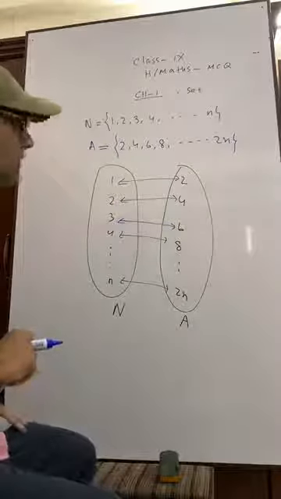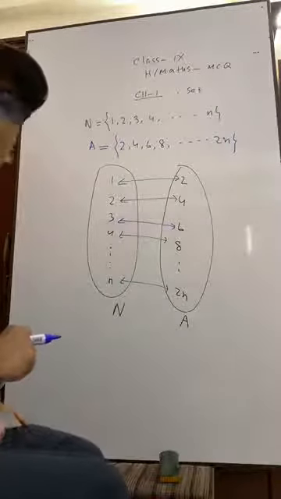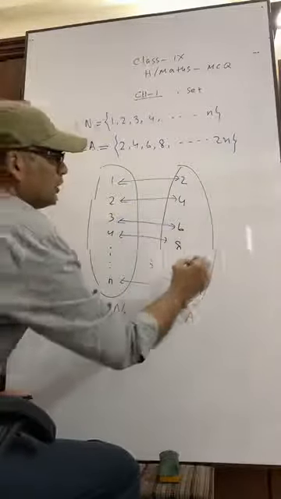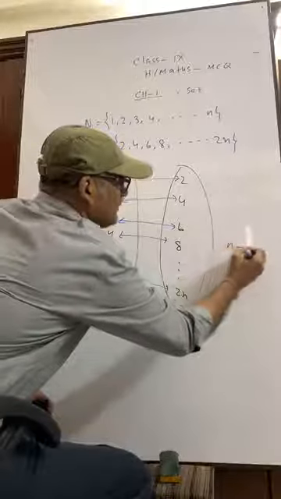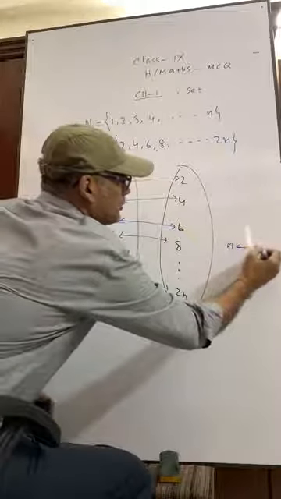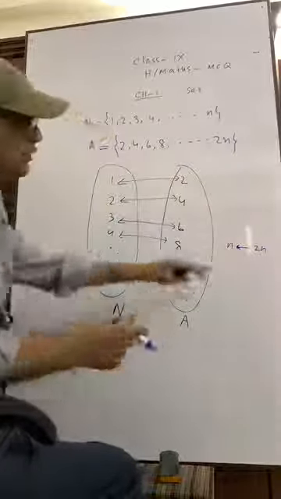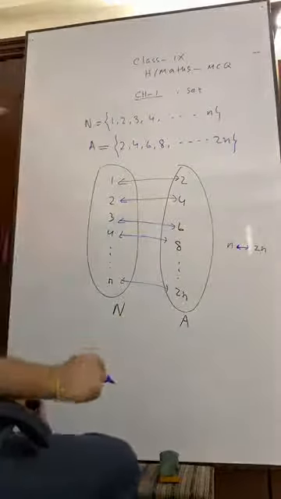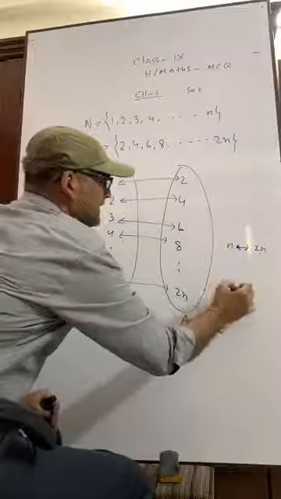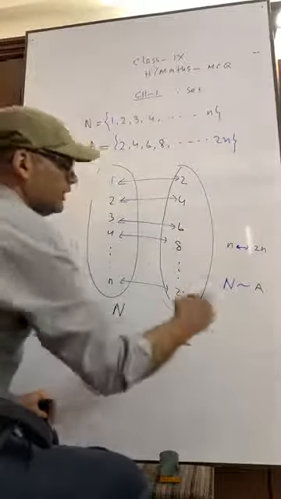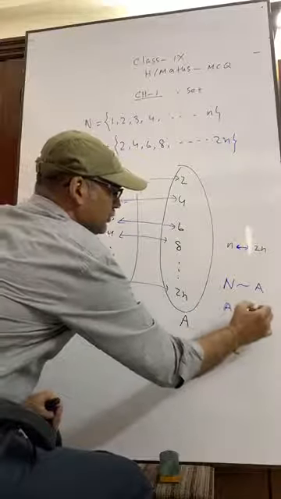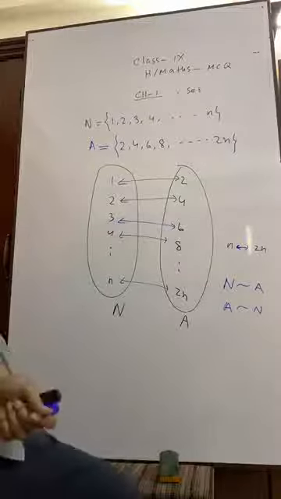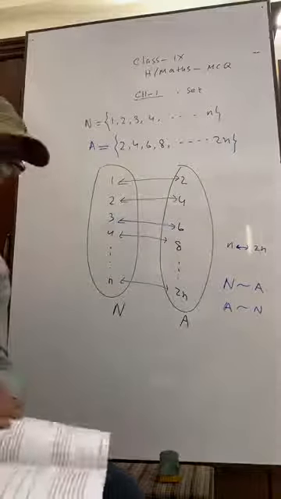If two sets are in 1-1 correspondence, that means they are equivalent. Here, what is happening? 1-1 correspondence, n. This is called 1-1 correspondence. So we can say that n is equivalent to A, or A is equivalent to n. You understand? So this is the way we can determine whether two sets are equivalent or not.